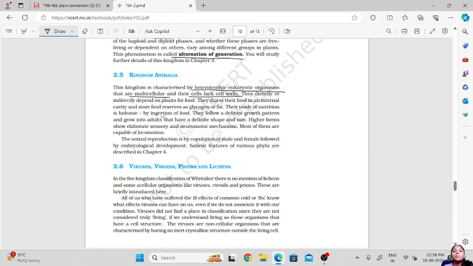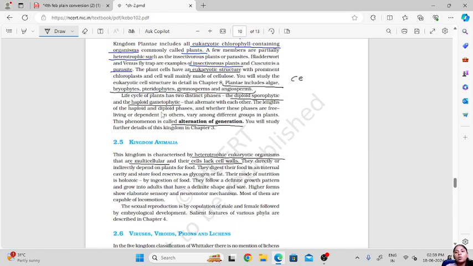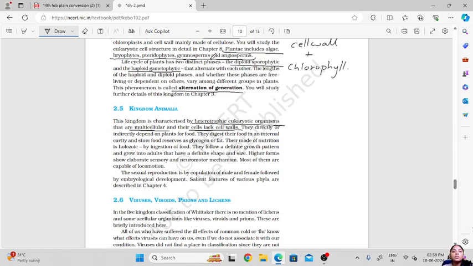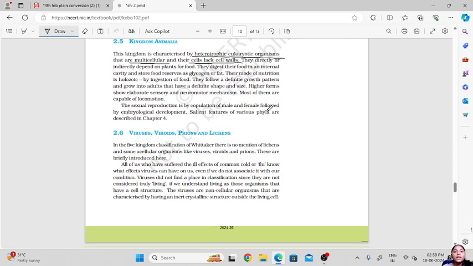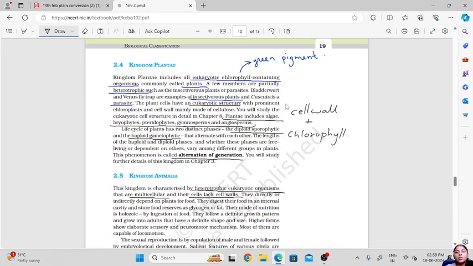Okay, so in plants we had the presence of a cell wall, and we had chlorophyll containing chloroplast. Then in plants these were autotrophic. Okay, they could prepare their own food.